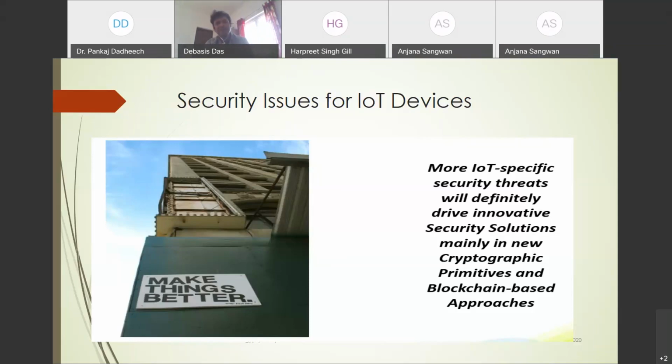That's why new cryptographic primitives based on the blockchain concept basically resolve these issues. So you have to change something and integrate something in your smart contract, and you make your smart contract as intelligent as possible.